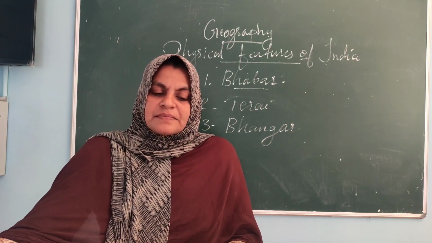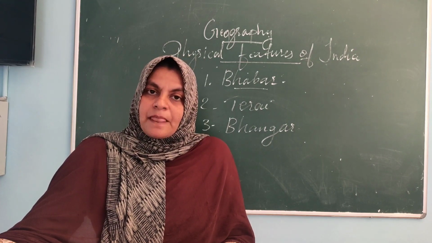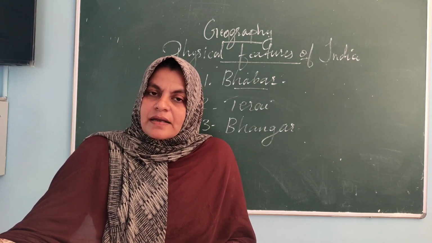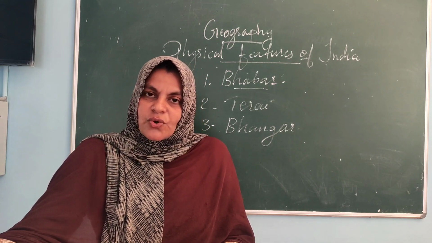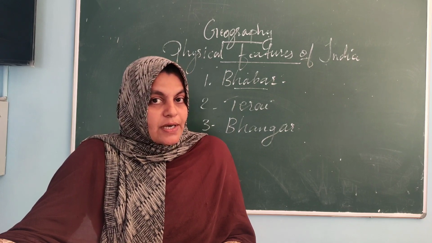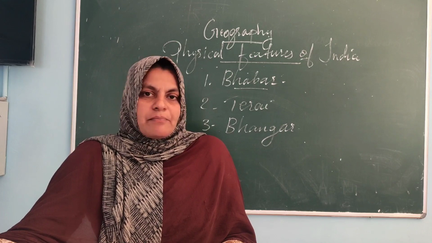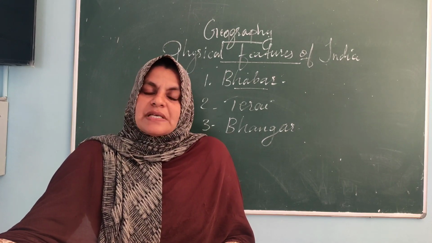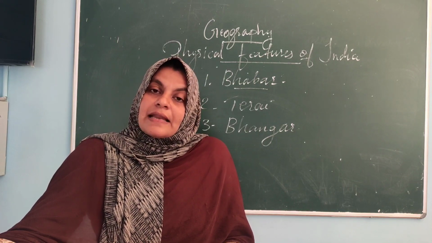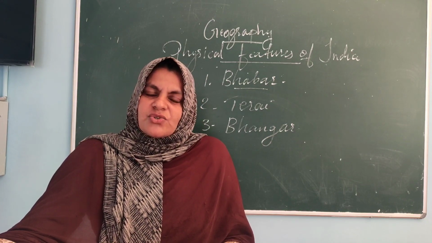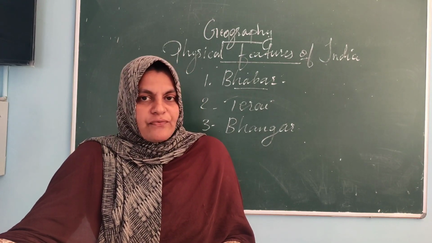Okay. And this part is known as Bhangar. Bhangar area. Once again, Bhangar. We know that northern plains on the basis of the age of the soil are divided into old alluvium and newer alluvium. Old alluvium is known as Bhangar and new alluvium is known as Khadar. Old alluvium is full of calcium carbonate content. So it is not that fertile. But newer Khadar is more fertile.